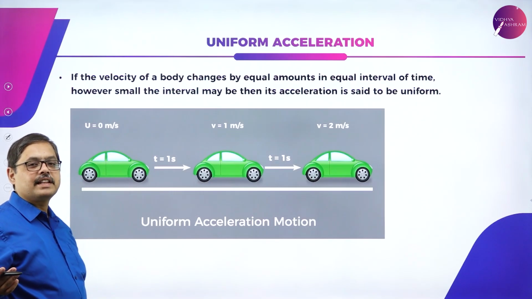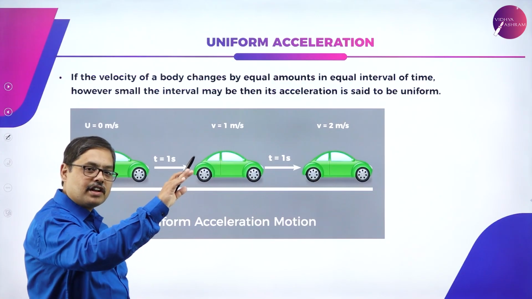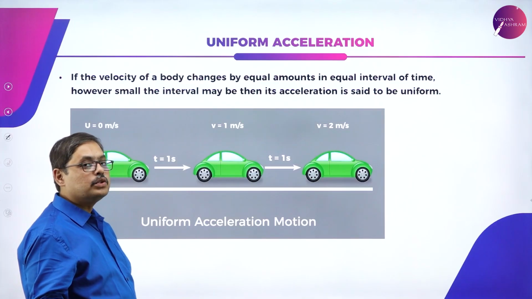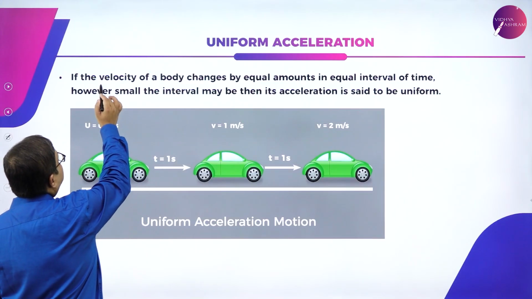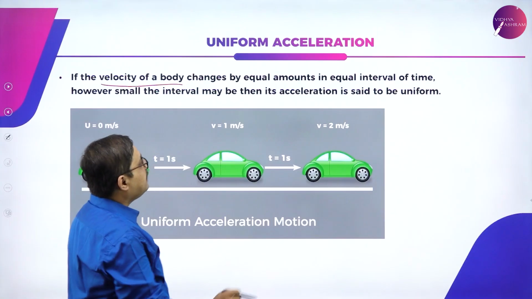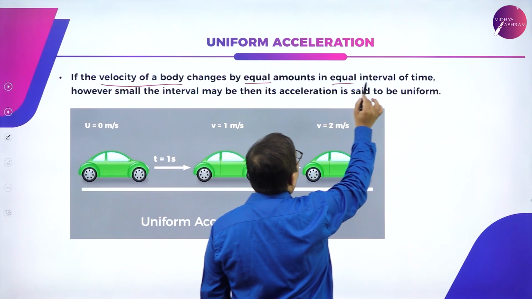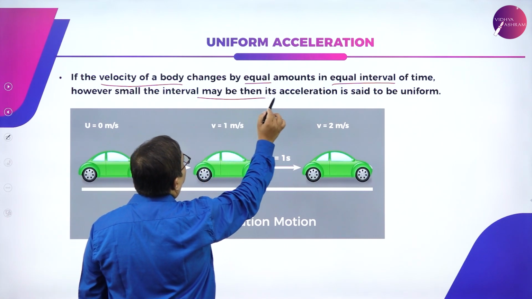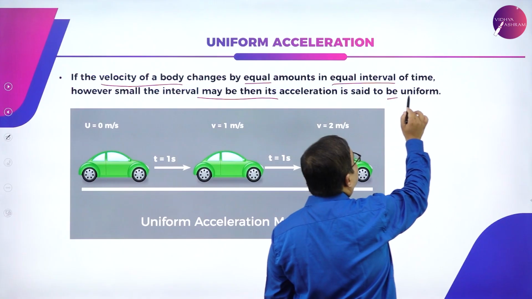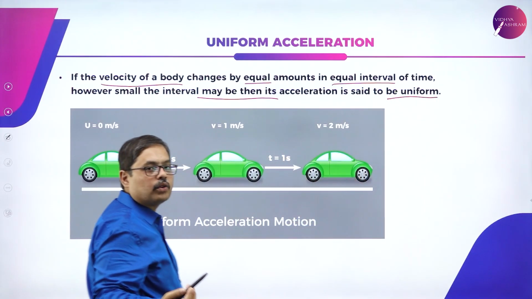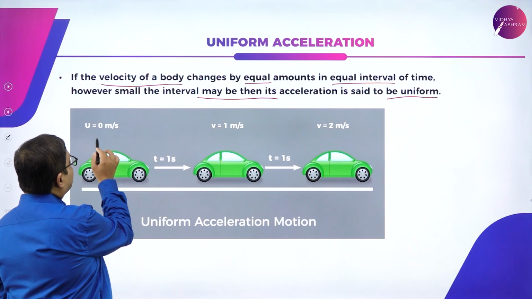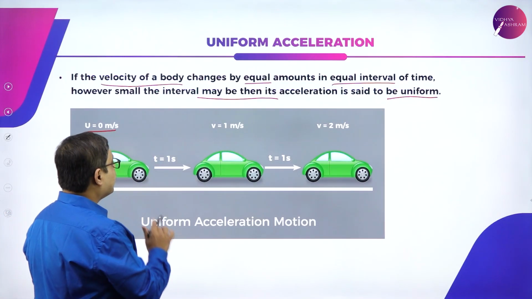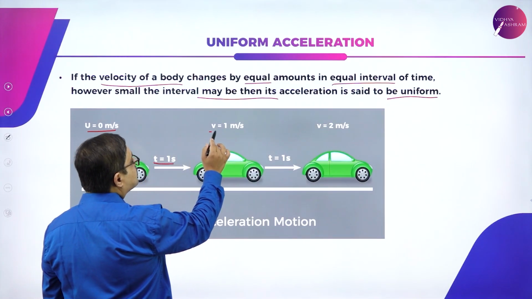What is uniform acceleration? We saw what was positive acceleration when velocity increases, negative acceleration when velocity decreases. Let us check what is uniform acceleration. If the velocity of a body changes by equal amounts in equal intervals of time, that interval of time may be smaller if required, then the acceleration is termed to be uniform. What does this mean? How does this happen? You have started your vehicle from your home. Initial velocity was 0.